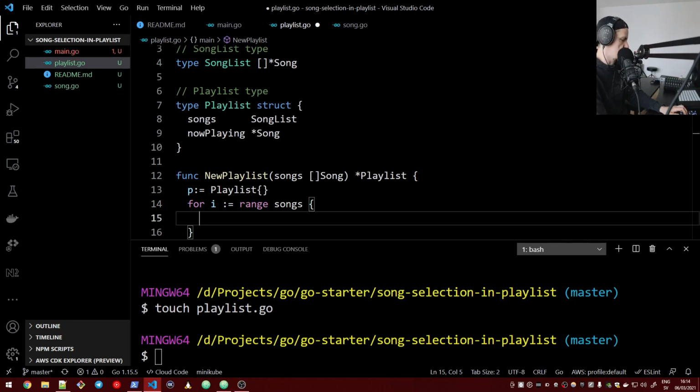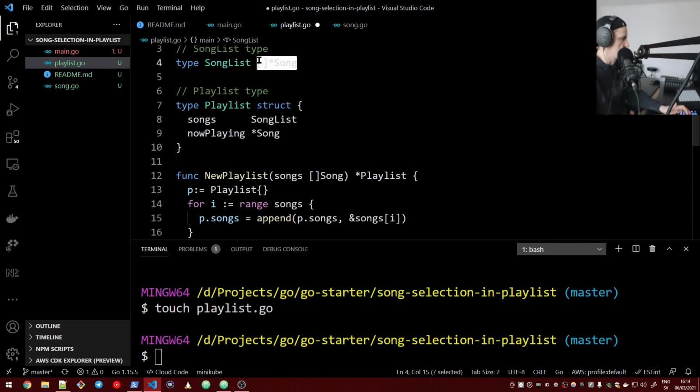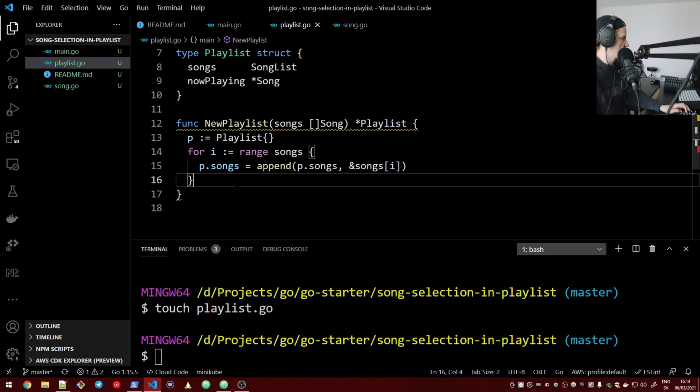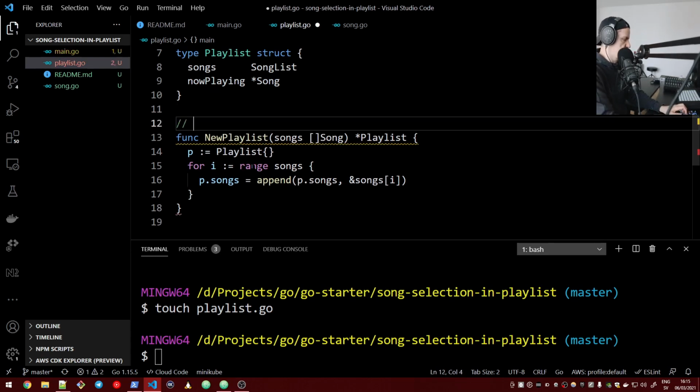And then we just say p.songs is append p.songs and give me the address of each song. Right? So then what we end up with is simply, as we said, an array of pointers to song structs. Okay. So now we have some sort of a constructor, new playlist.